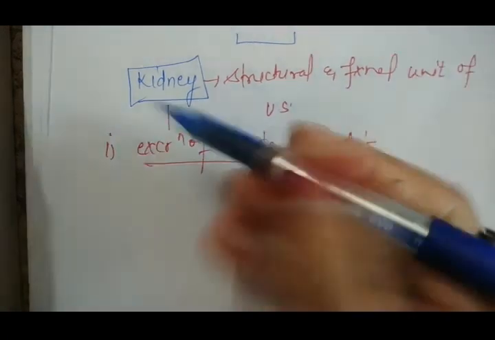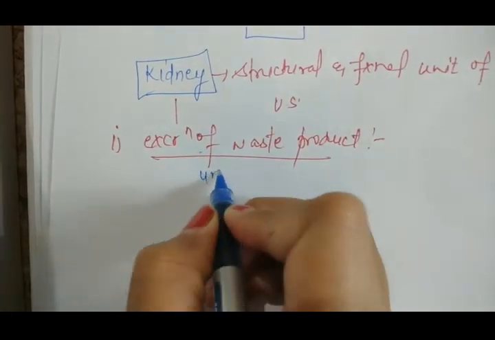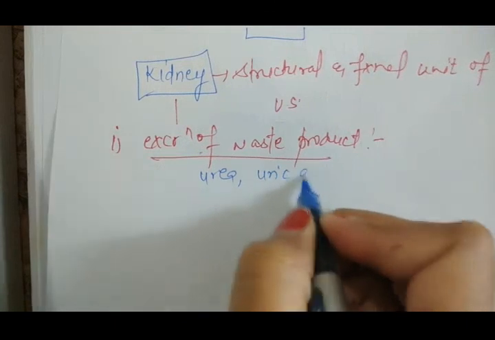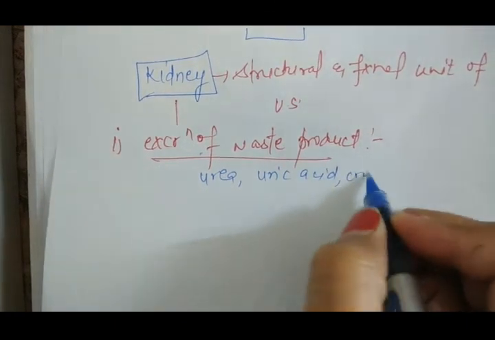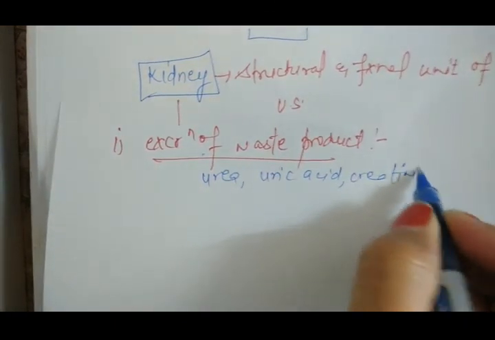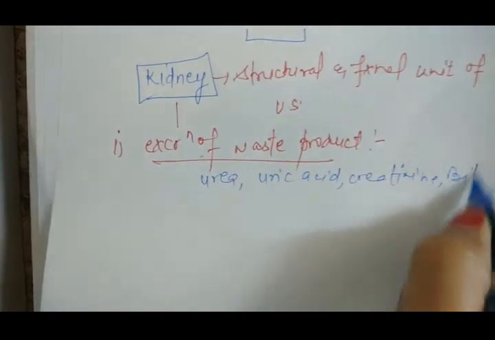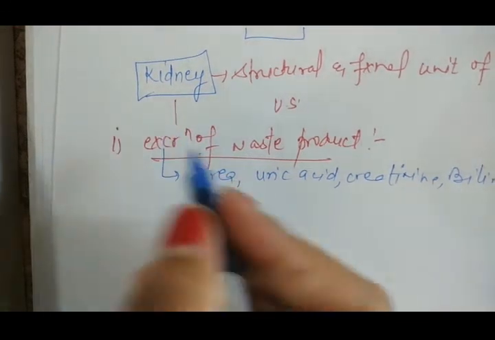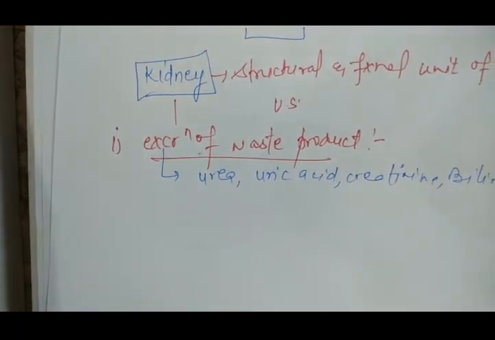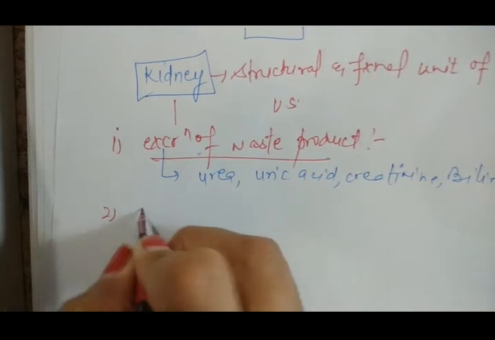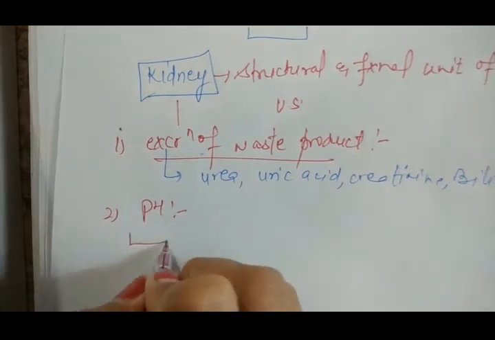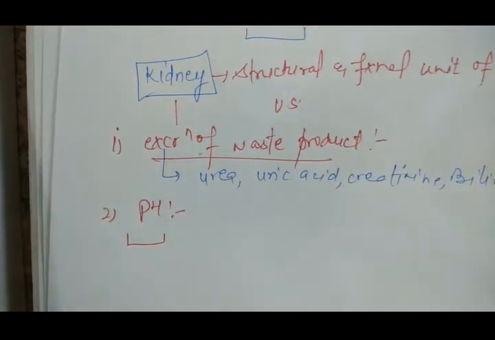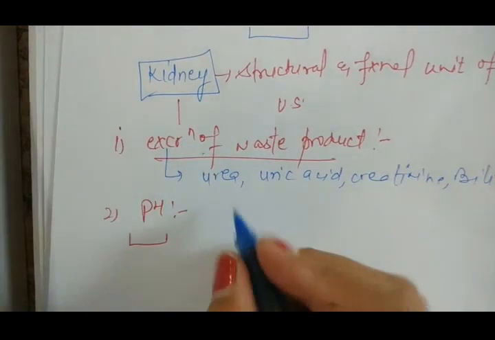Waste products like urea, uric acid, creatinine, bilirubin are excreted out from the body with the help of the kidney. The second main function of the kidney is maintaining pH. How are the kidneys helpful in maintaining pH?